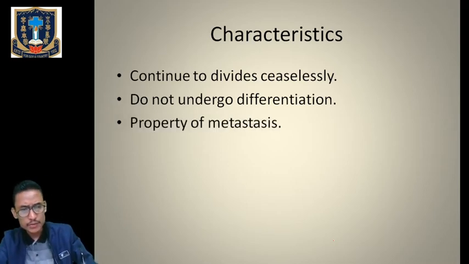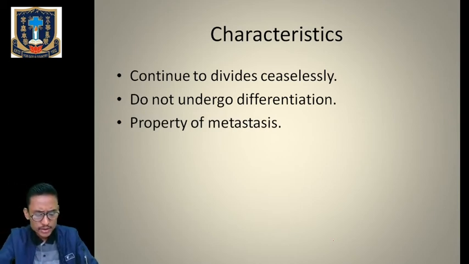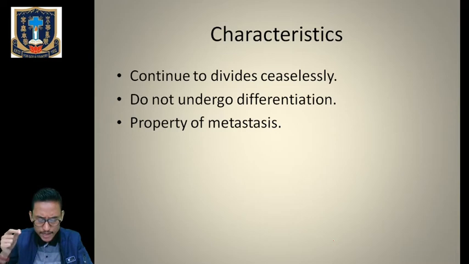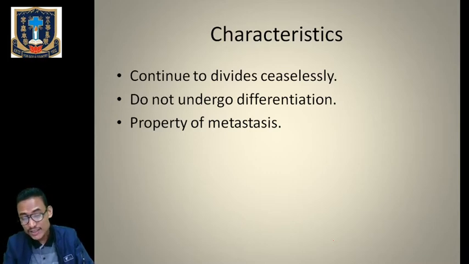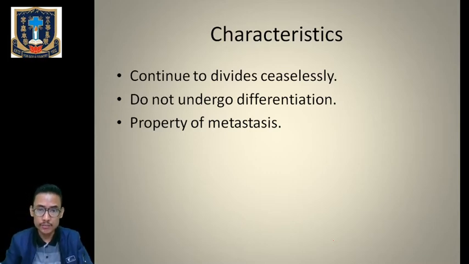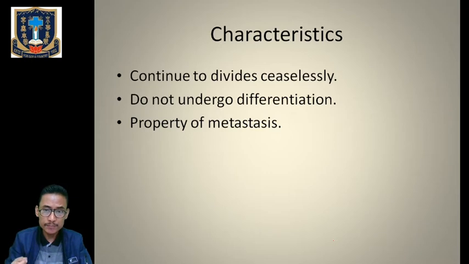Next one, we can say that they have the property of metastasis. That means they will migrate from one part or organ of the body to other parts and organs. Those cancerous cells have the ability to move from one part of the body to another, and in doing that, they will infect the other normal cells. So they will affect the adjacent cells, the nearby cells.